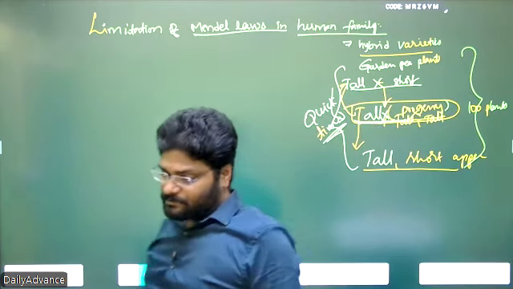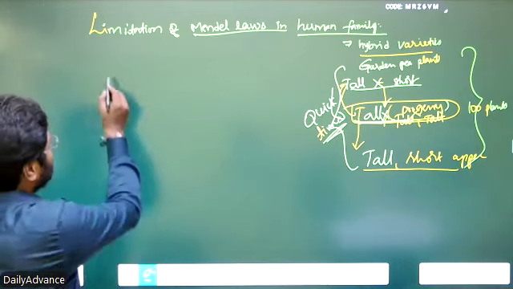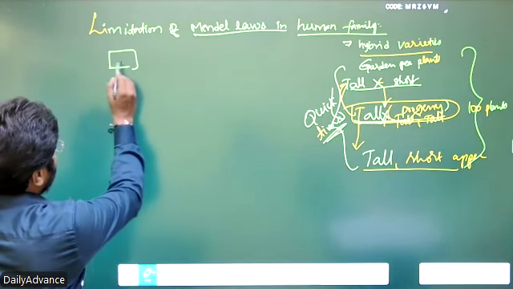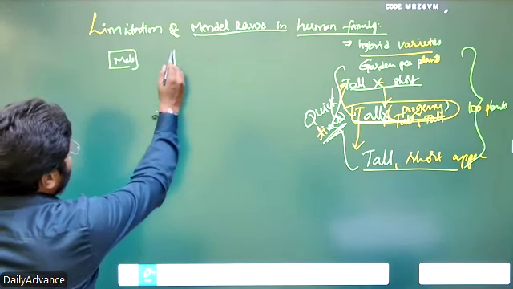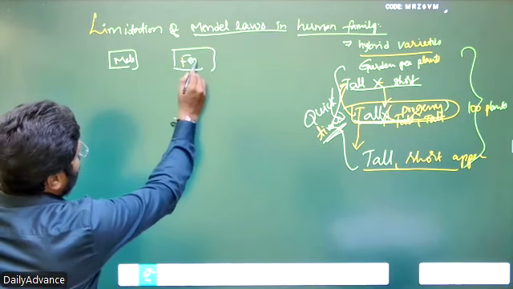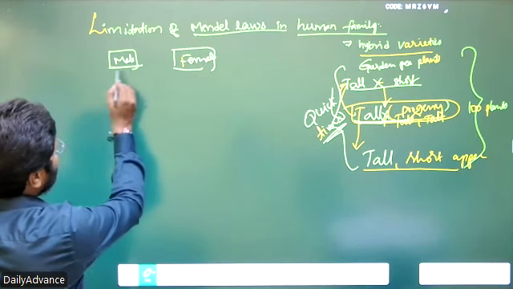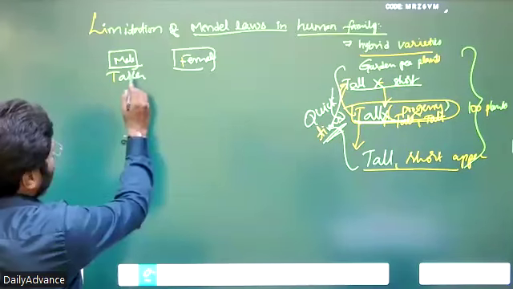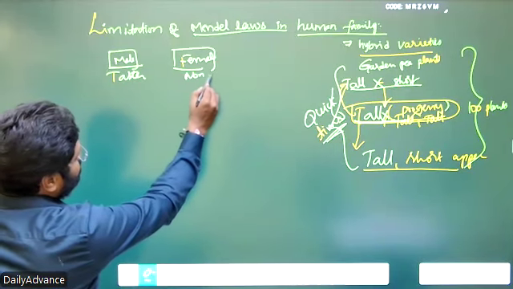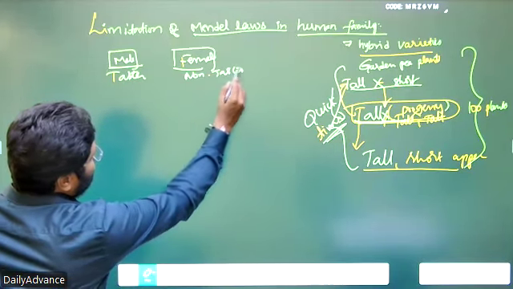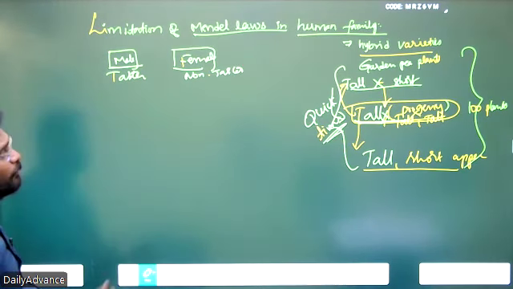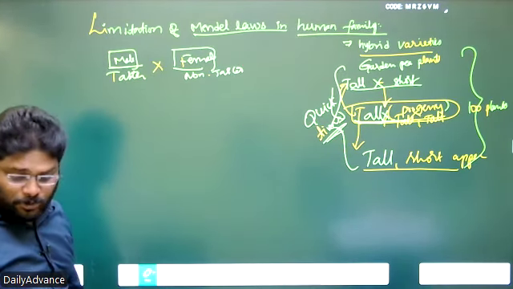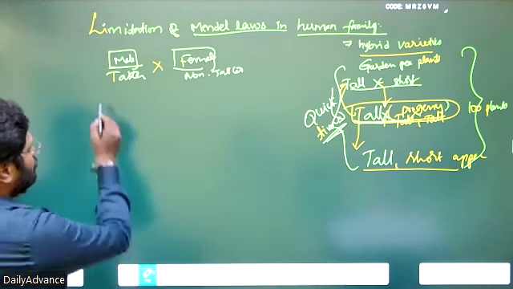In human beings, take two contrasting characteristics: the male is a taster and the female is a non-taster. If they get married, what would happen? How many progeny can they produce? Hardly 4 to 5.